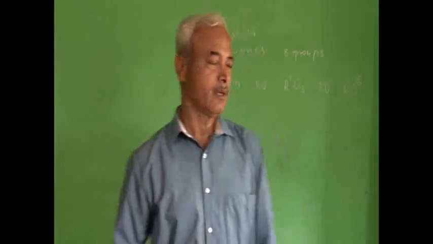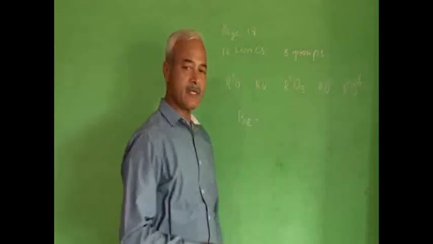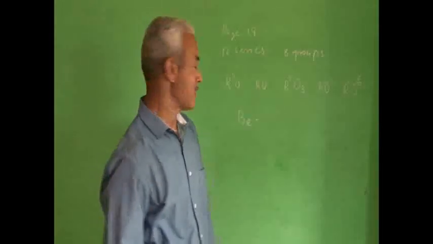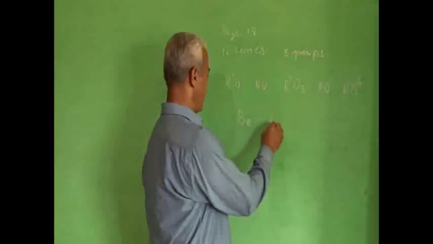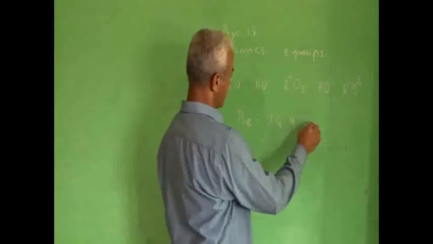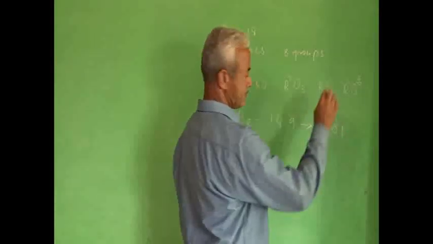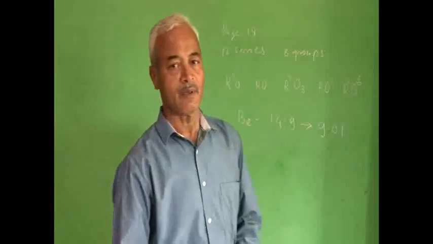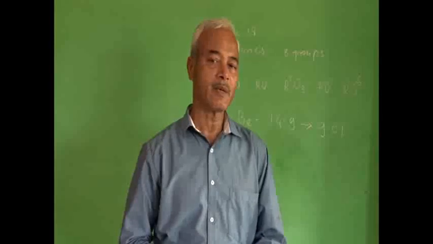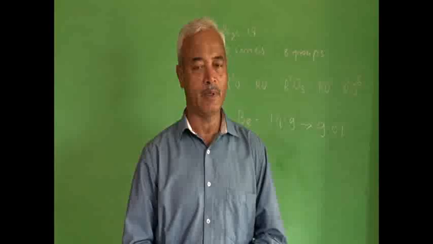For example, beryllium's atomic mass was previously assumed to be 14.9 and it was corrected to 9.01. So this was one merit. The atomic masses of some elements were corrected as per their position in the periodic table.